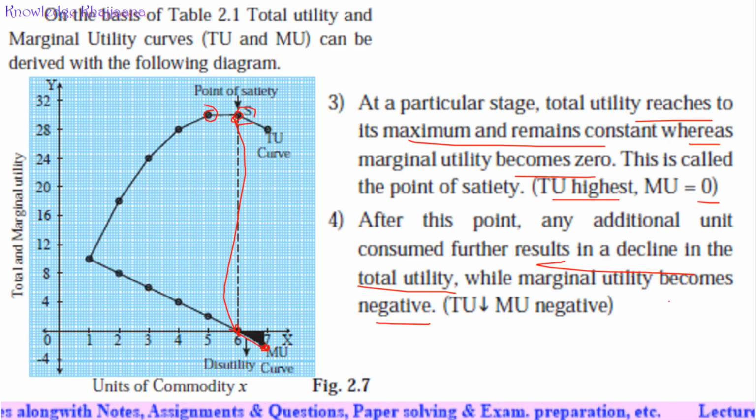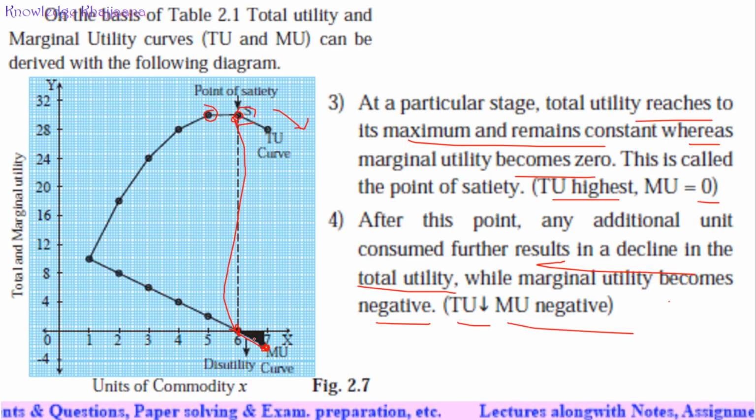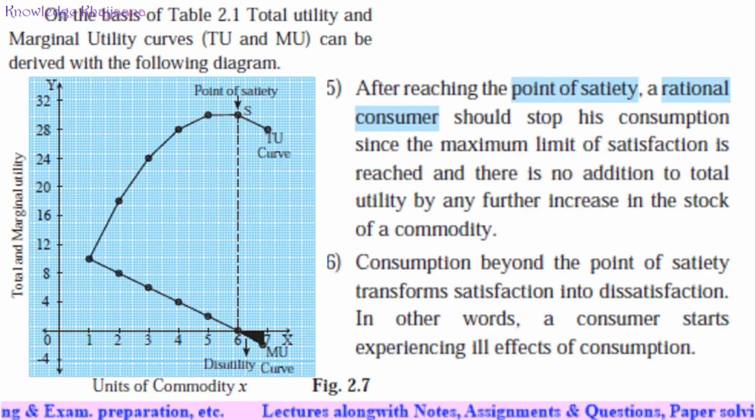After reaching the point of satiety, if you still consume more of the commodity, then the total utility starts to decline, and marginal utility also goes to a negative value. Negative means below the x-axis. So with the decrease in the total utility, marginal utility goes negative, after reaching the point of satiety, which is the point where you got 100% satisfaction.